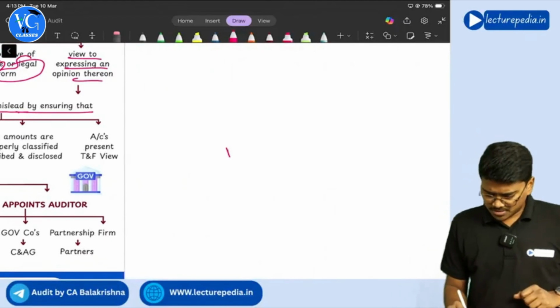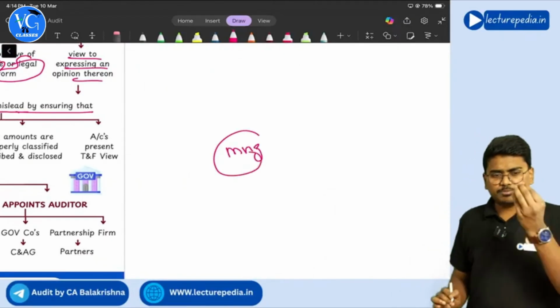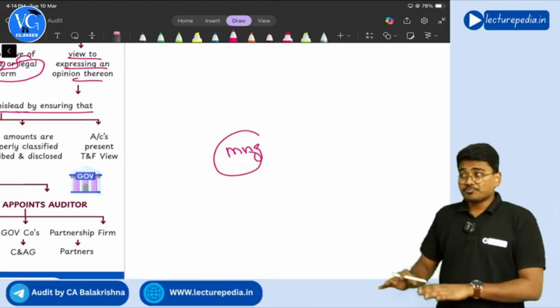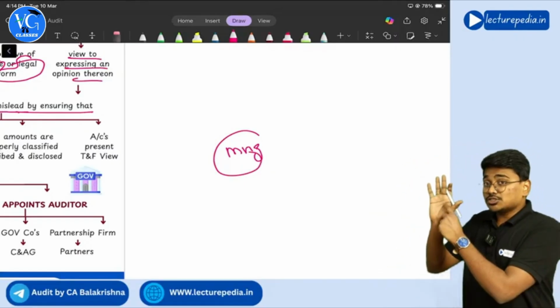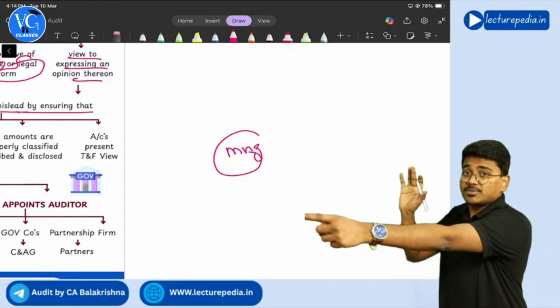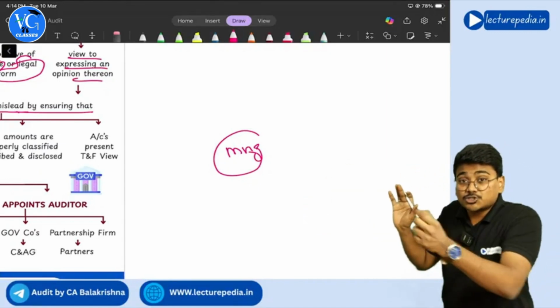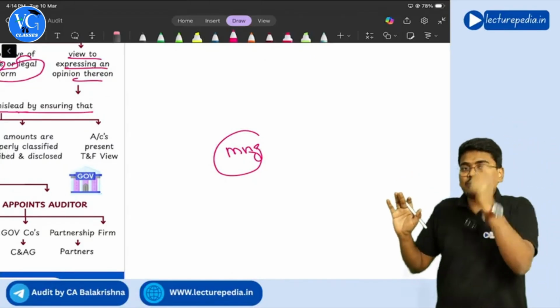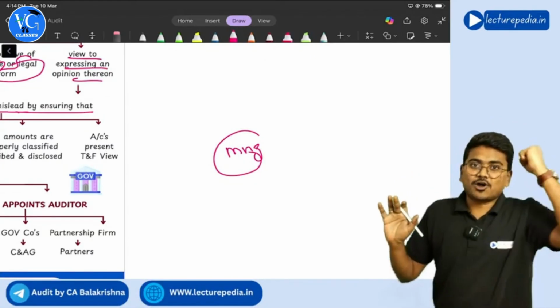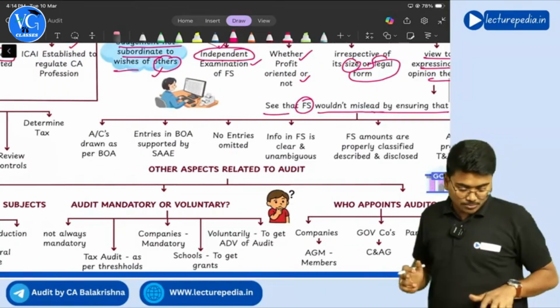statements? Of course management will prepare, sir. Very basic question. Yes. Now the financial statements which the management has prepared should not mislead the users. That should be ensured by the auditor. So in ensuring it, what aspects will the auditor verify? Some examples of aspects.